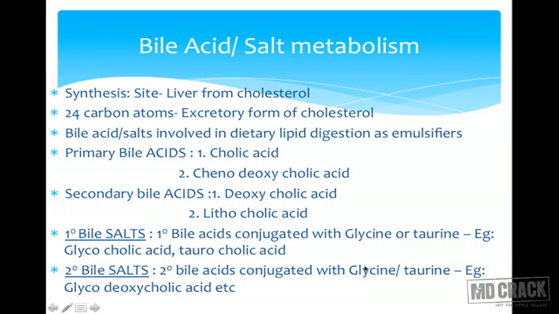What are secondary bile salts? Secondary bile acids conjugated with glycine or taurine. So they include glycodeoxycholic acid, taurodeoxycholic acid, glycolithocholic acid or taurolithocholic acid.